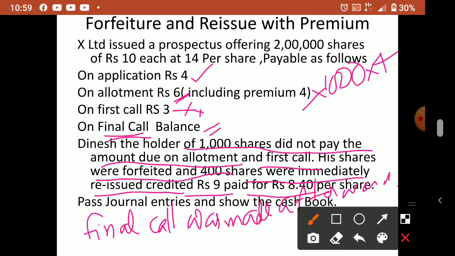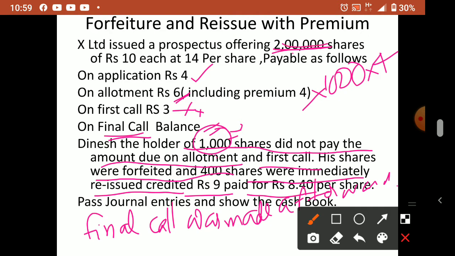Okay, now one difference in this question is that after the first call, the company forfeited the defaulting shareholder's shares, and then they were reissued. After the forfeiture and reissue, the company made the final call. So when the final call comes, these shares should not be in the total because his shares are already forfeited. When you make the final call due and receivable, share final call account debtor to share capital, don't multiply with the 2 lakh, because 1000 shares we already cancelled.